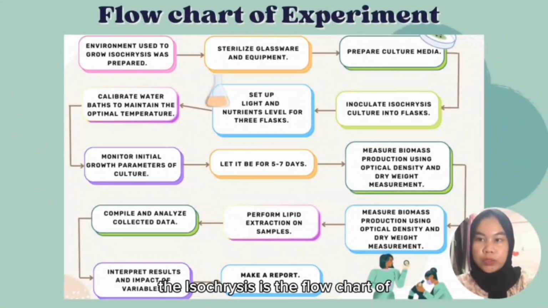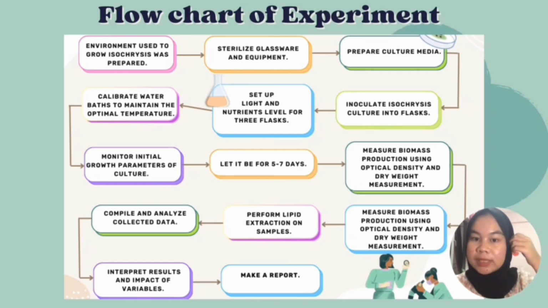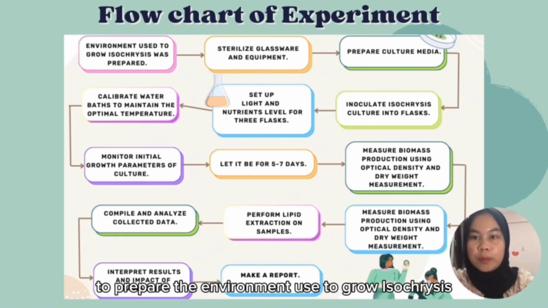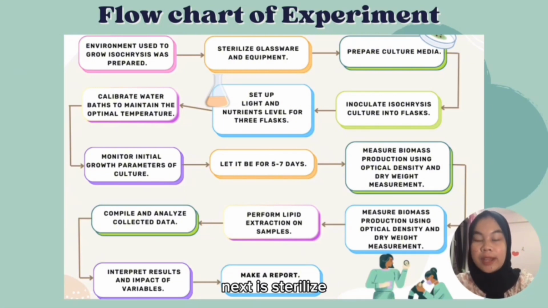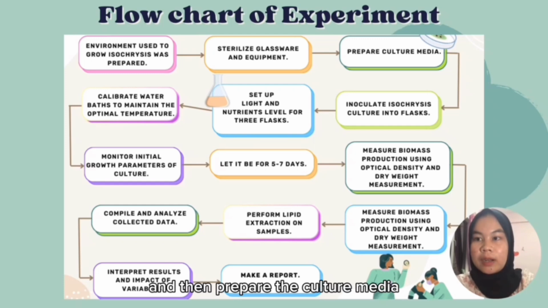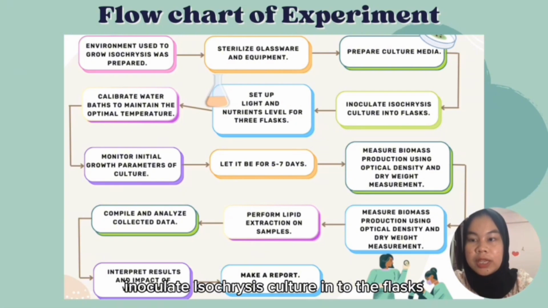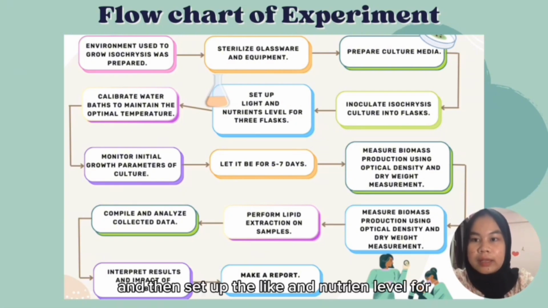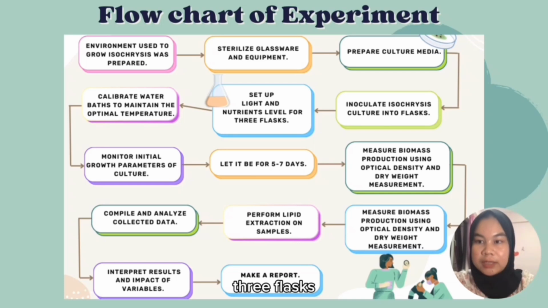Next is the flow chart of our experiment to cultivate isochrysis. First, we prepare the environment used to grow isochrysis. Next is to sterilize glassware and equipment, and then prepare the culture media, and then we inoculate the isochrysis culture into the flask, and then set up the light and nutrient level for 3 flasks.